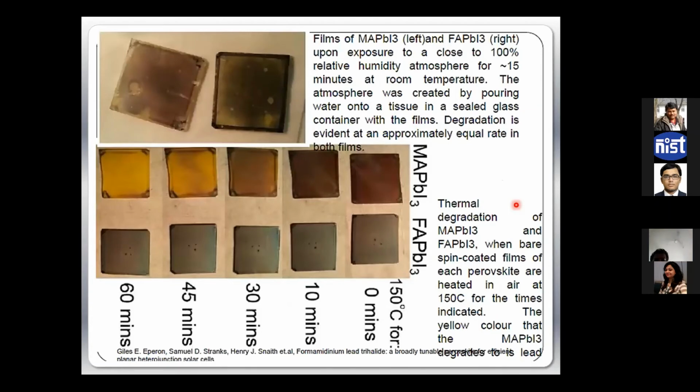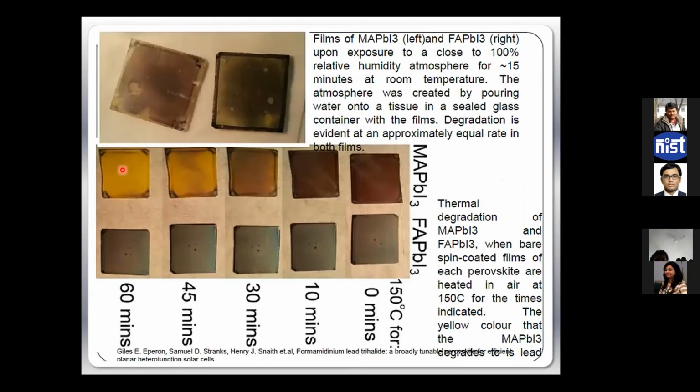Thermal stability is another issue. In the presence of moisture, if you also have heat, like the ideal condition for India, hot and humid, the degradation even accelerates. Earlier I was saying one day. Now if you have a little bit of temperature, within 60 minutes, 1 hour, the devices can degrade.